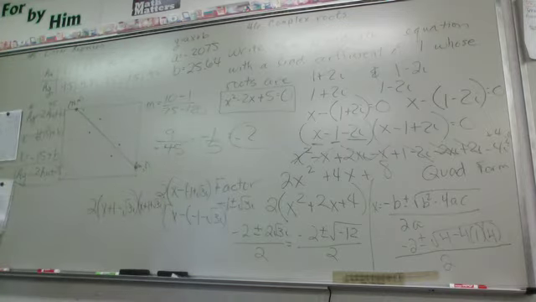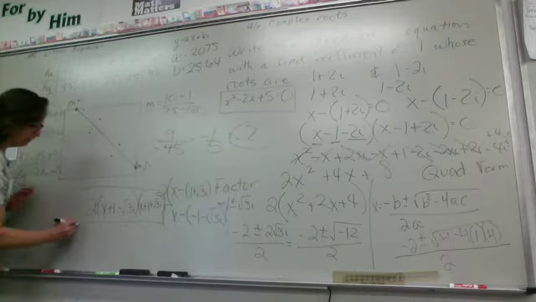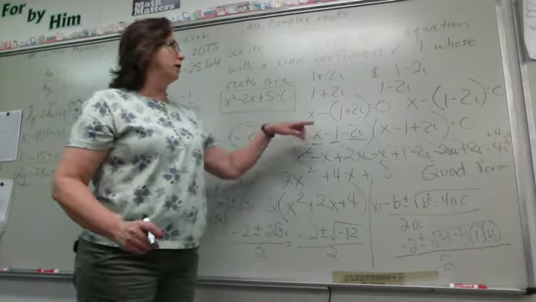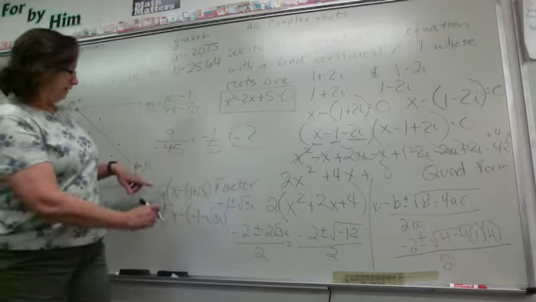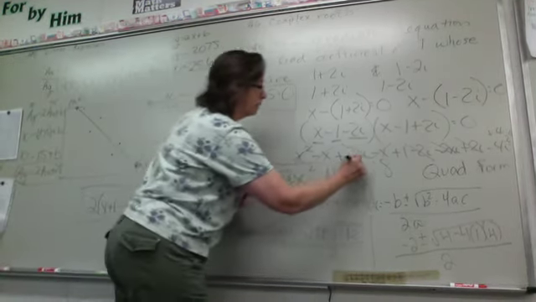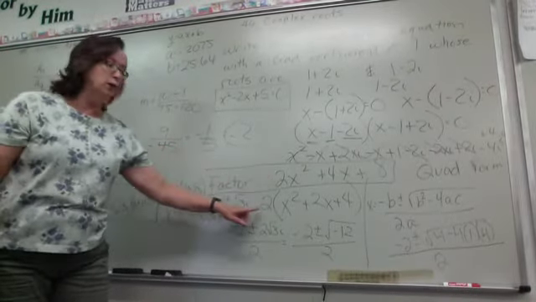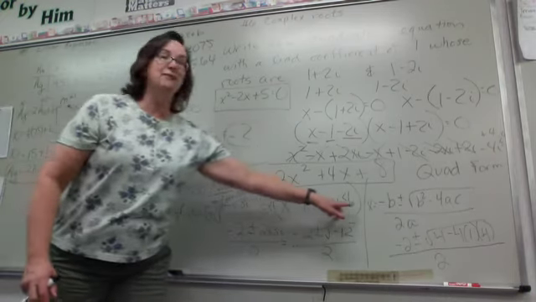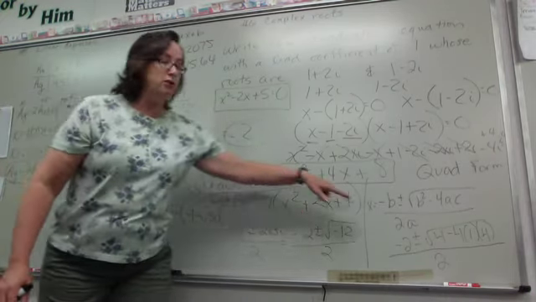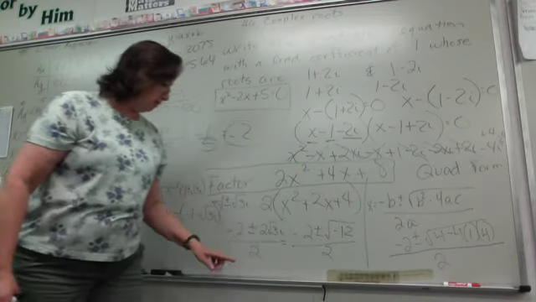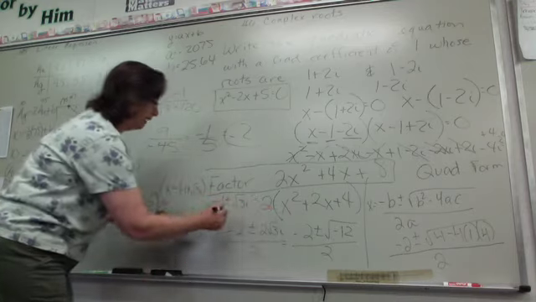Okay? Let's make sure we got those right. This is example number 2, x plus 1 minus square root of 3i, x plus 1 plus square root of 3i times 2, and this is the factor of that situation. So let's recap. What did we do? We started out with this right here. Factor this polynomial. Okay, we're factoring this polynomial, so we pulled out the 2. So then we had this polynomial that wouldn't factor, so we went to the quadratic formula. And we found the roots.